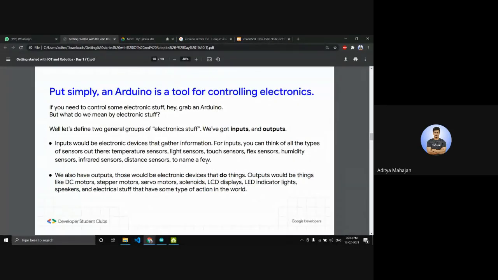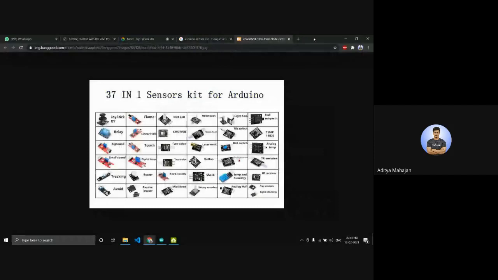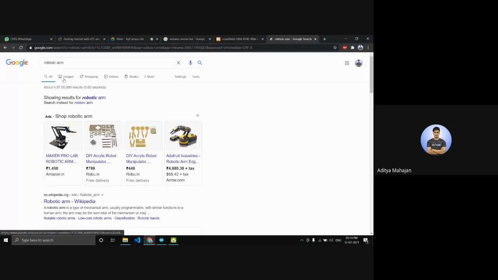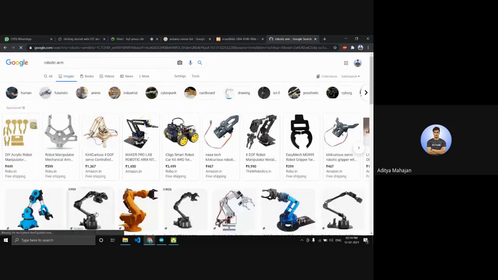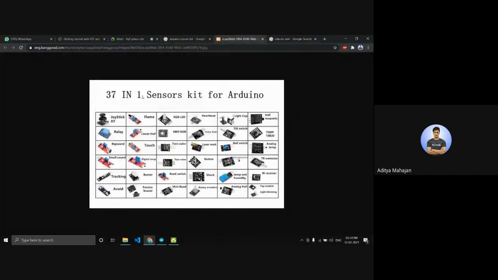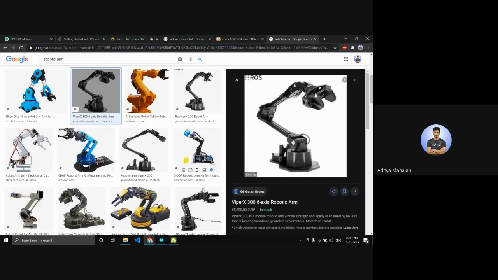Let's say that you are trying to build a robotic arm. In the robotic arm, the input would be something like a joystick controller. I'll just show you what a robotic arm is. So this is a robotic arm. In this case, an input would be something like a joystick, and the output would be the servo motors which are moving the robot. So input is joystick, output is servo motors.